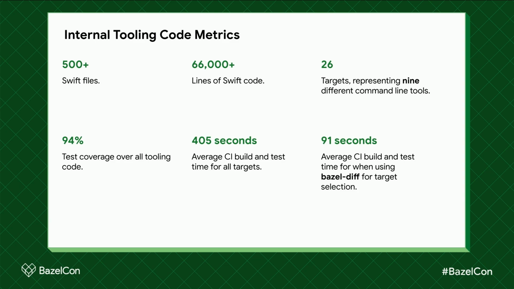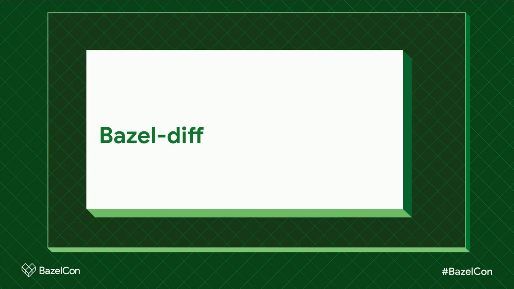Given the smaller nature of the iOS tooling build, it served as an excellent test bed for one of our most powerful open source tools, BazelDiff. As part of our investigation of Bazel, we really wanted a build tool that was able to test only the minimum required set of targets for every change. To us, this seemed like the holy grail as a CI experience. We just didn't know if such a tool could be built.